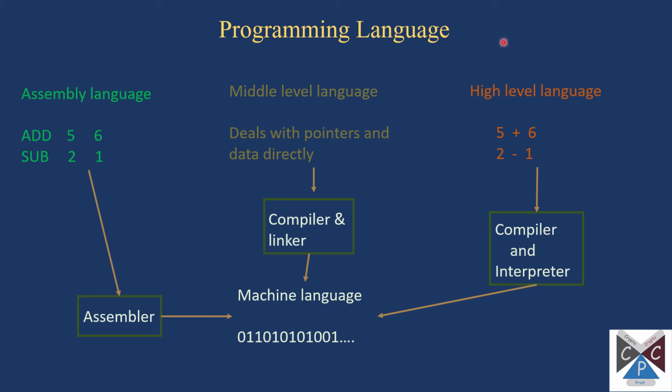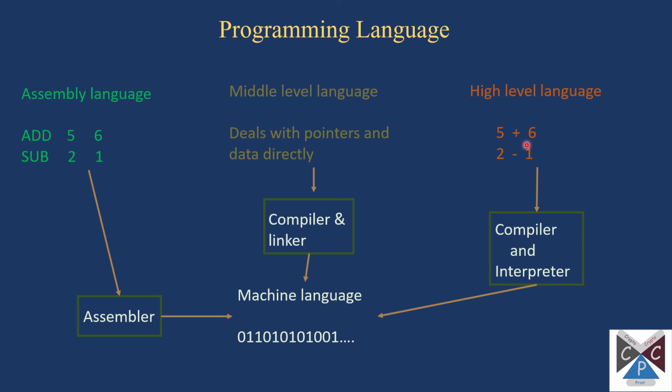We will put high level language into the compiler. That particular language's compiler, maybe Java compiler, Python compiler, will convert it into a machine language and executable code, and computer understand this machine language only. It can only execute a machine language, cannot execute high level language or middle level or assembly language directly. It executes a machine language at the end. So writing a high level language, it's very easy. It's like writing English code.